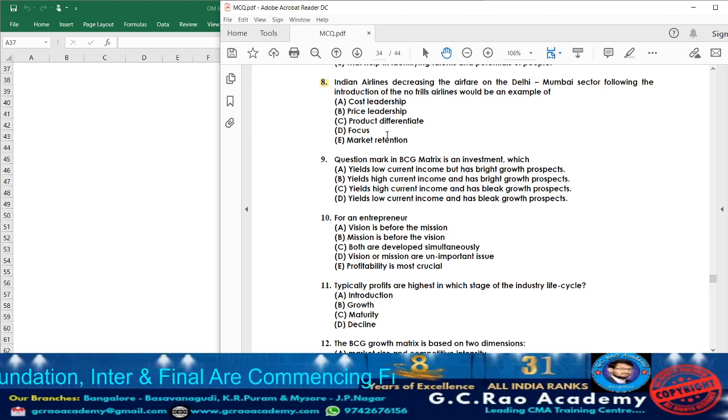Their main objective in differentiating the product is to attract customers and cover the target market. That we are going to call product differentiation. Next, what do we have?